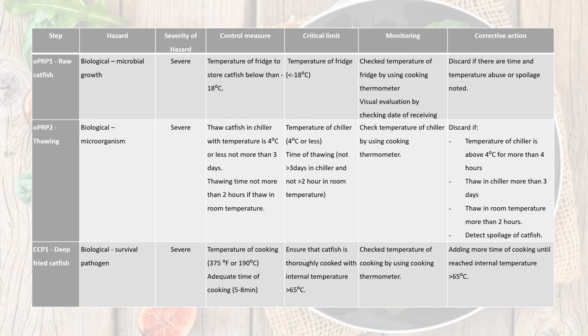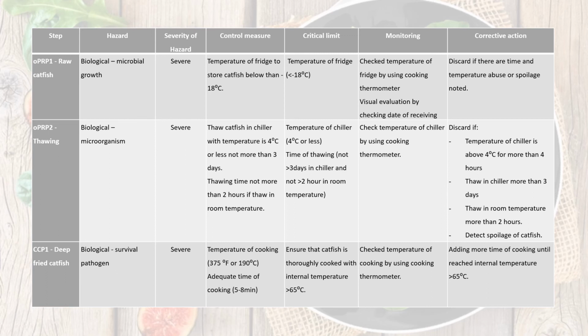For OPRP2, which is the thawing step, the control measure is we thaw the catfish in the chiller at a temperature of 4 degrees Celsius or less, not more than 3 days, or the thawing time is not more than 2 hours if we thaw it at room temperature. The critical limit is the temperature of the chiller and the time of thawing.